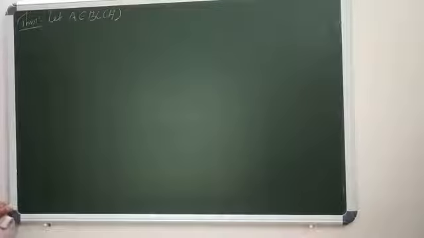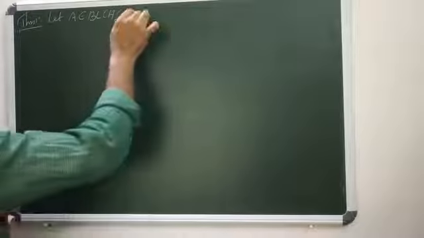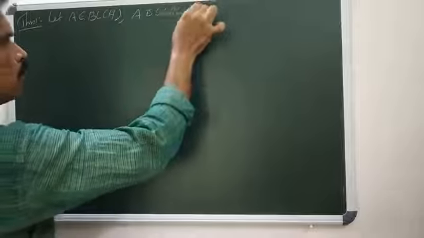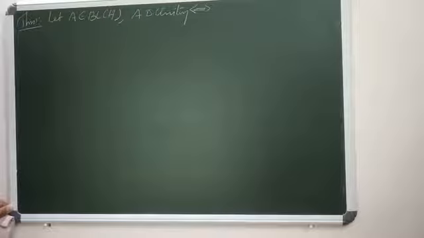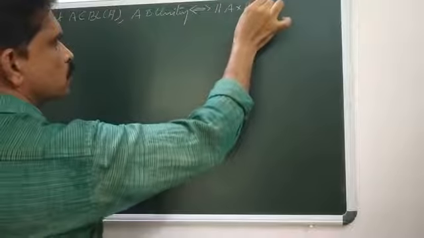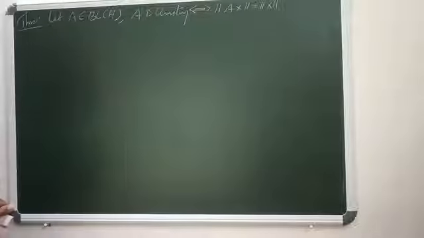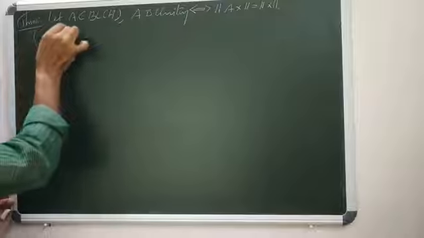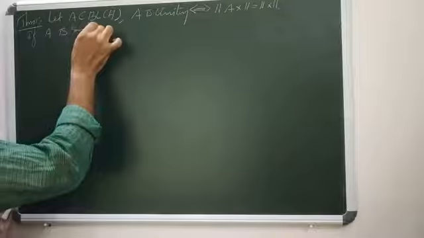Let A be in B(H), where H is a Hilbert space. A is unitary if and only if norm AX equals norm X. In particular, norm A inverse X equals norm X if A is surjective, which means A is onto.